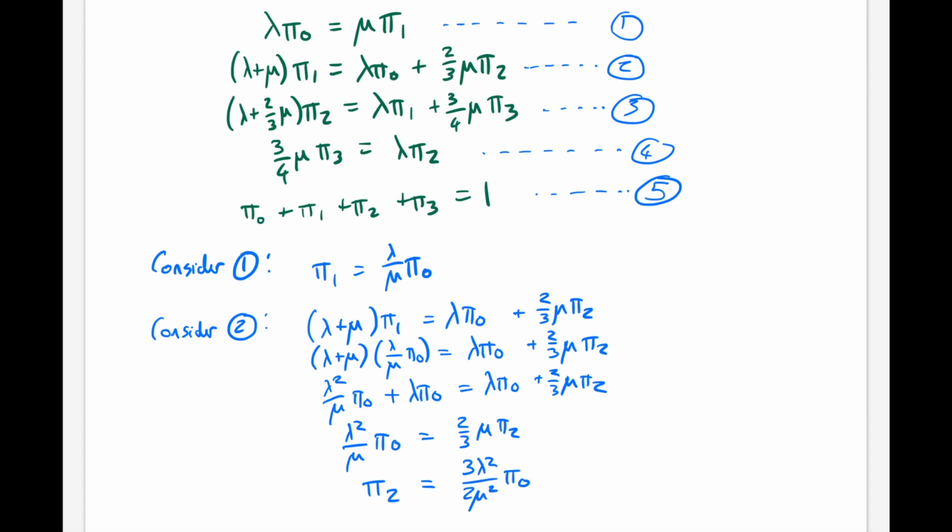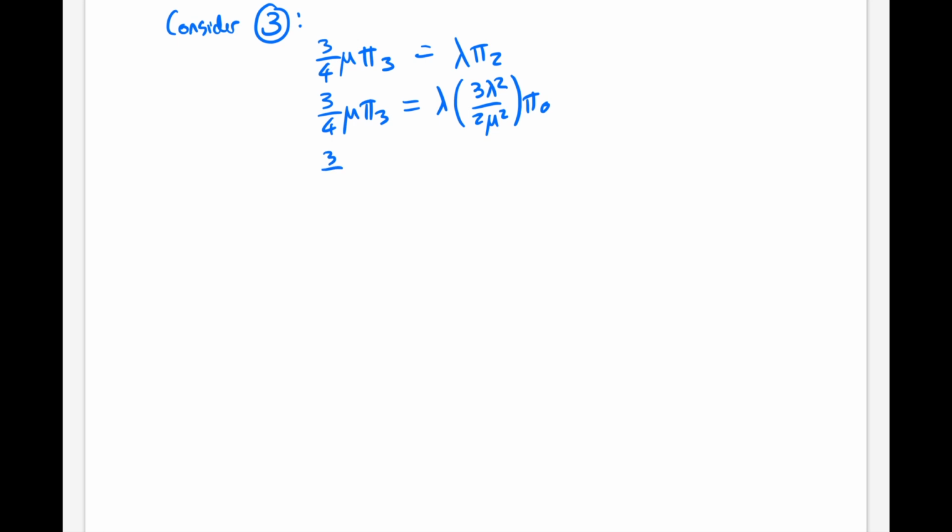Finally, we can look at equation 4 to get pi 3 in terms of pi 2, and we now have pi 2 in terms of pi 0, so that gives us pi 3 in terms of pi 0. And divide through by 3/4 mu.